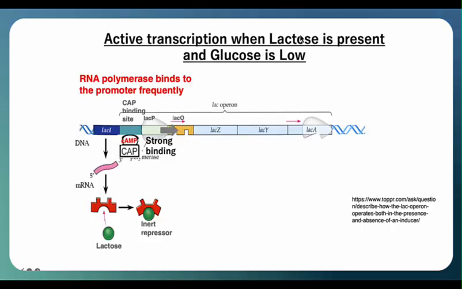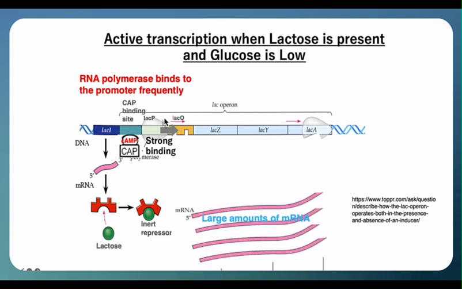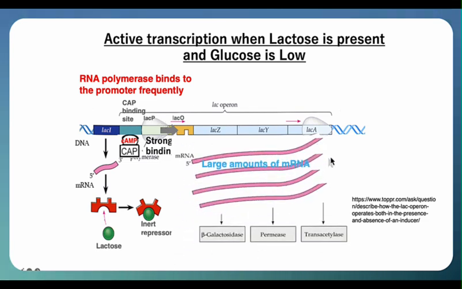When glucose concentration is low, cyclic AMP concentration becomes high. As a result, the concentration of the cyclic AMP-CAP complex increases, leading to active transcription of the lac-operon, which in turn promotes the breakdown of lactose in the culture medium.